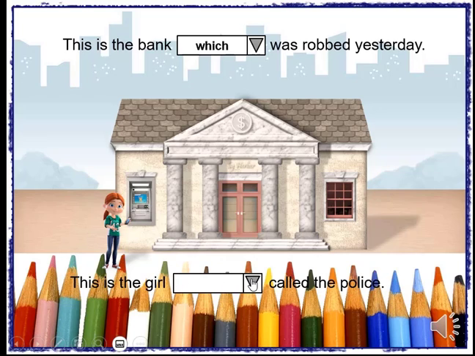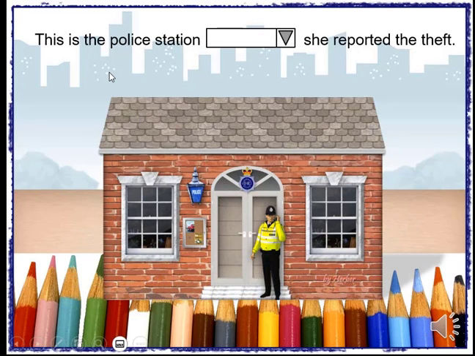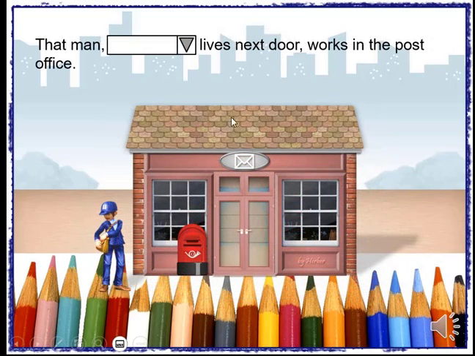Girl takes who. This is the police station. Place. Place takes where. That man. Man, person. Which, who, whose.